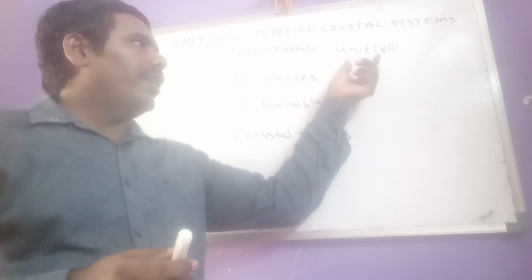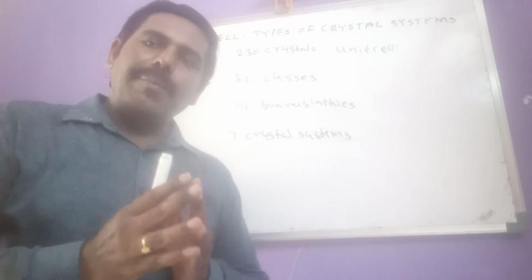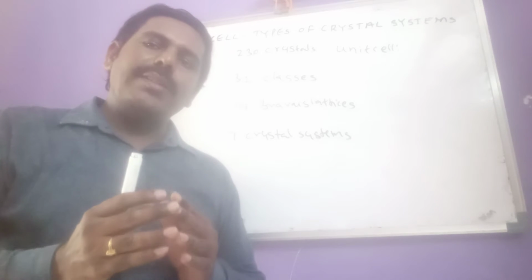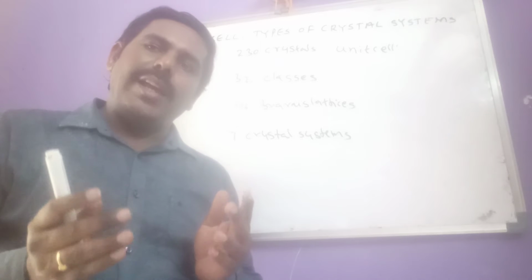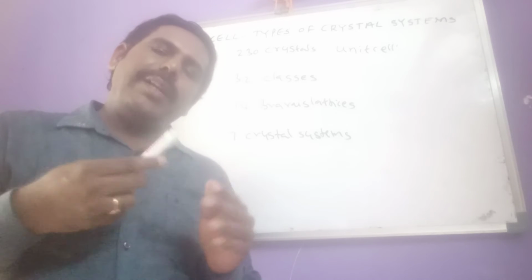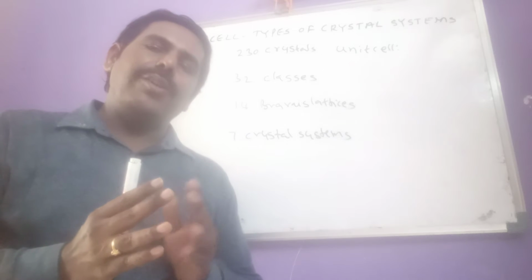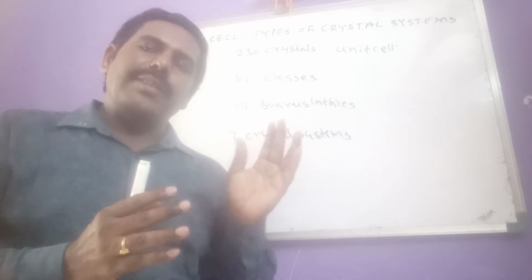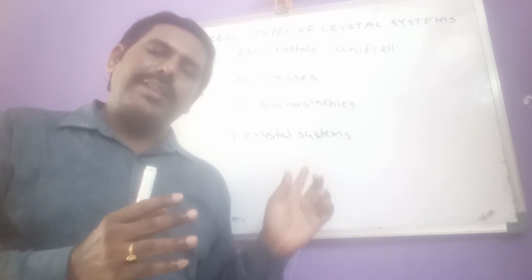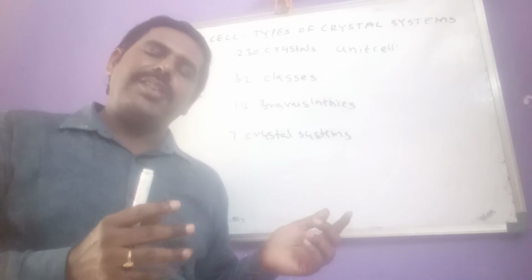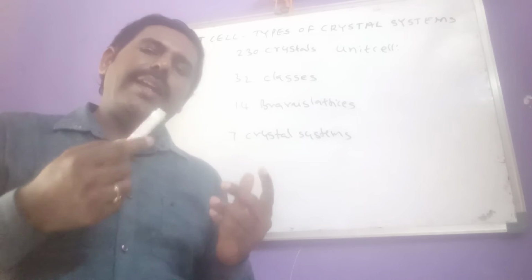So see here first. Unit cell means the simplest unit of a crystal lattice which repeats again and again. That is said to be the unit cell, the simplest unit of a crystal lattice or crystal structure that repeats again and again.